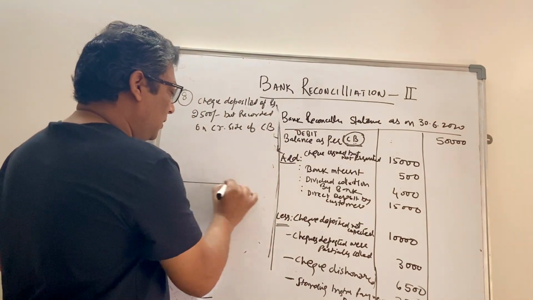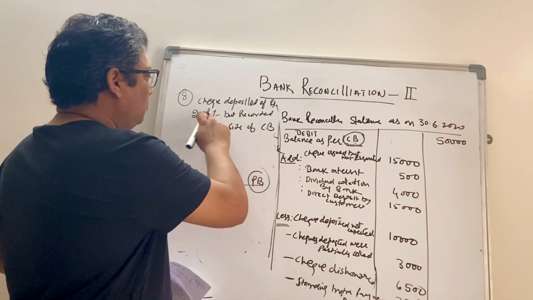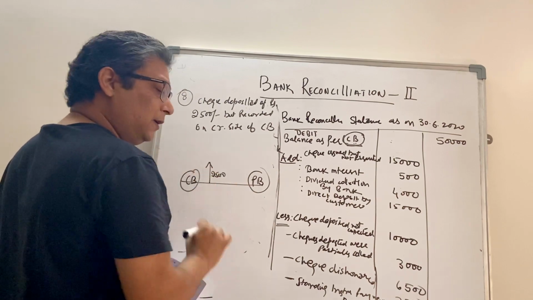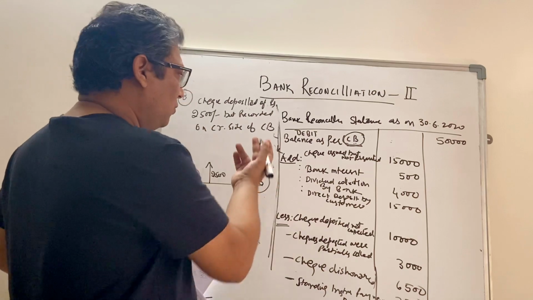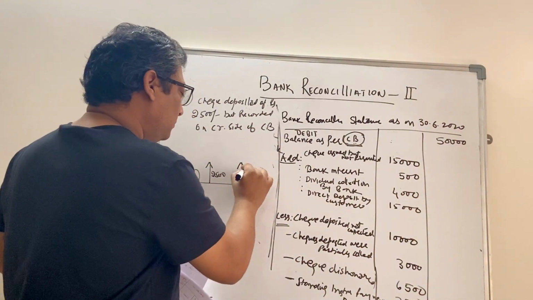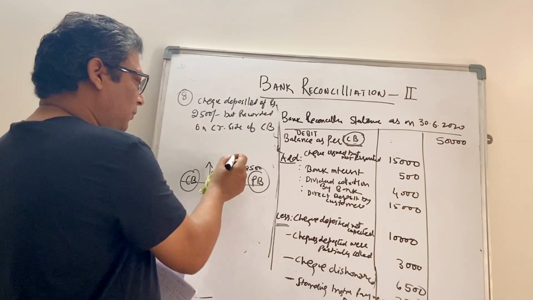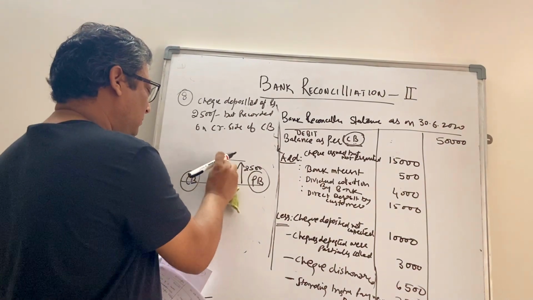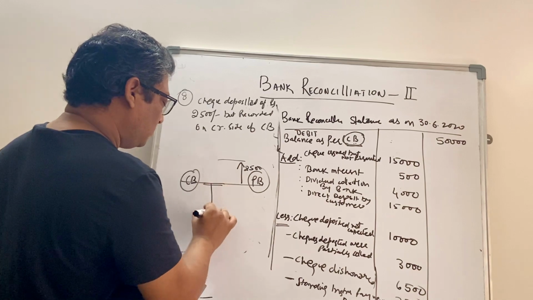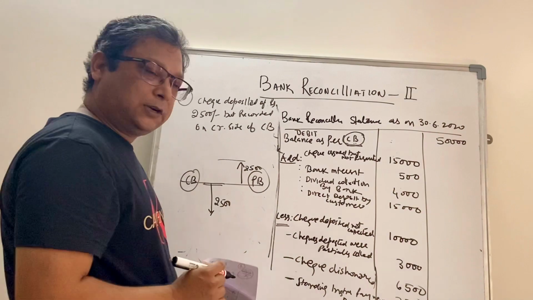So how to look at it? Cash book on left side, passbook on right side. You have deposited a check of 2,500 rupees, and since there is no information to the bank, the bank might have also deposited it by 2,500 rupees. It should have been done, right? So the balance should be tallied, but your cashier has wrongly put this on the credit side. So in the cash book, this has gone down by 2,500, while in the passbook it is actually deposited.